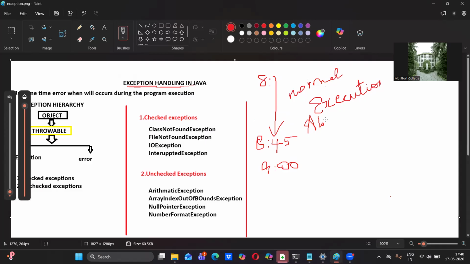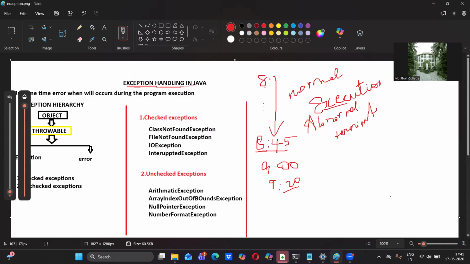and that is called as abnormal. That is called as what? Abnormal termination or abnormal execution. Okay, we cannot say execution, abnormal termination we will call. So our normal flow will be getting disturbed in this termination. Okay, so normal flow in the sense when you start at 8 o'clock and reach by 8:45, this is normal. But when we exceed the limit, then this is called as what? Abnormal, which means we will reach by 9 o'clock or 9:20 or something. You will reach the college. This is the best example.